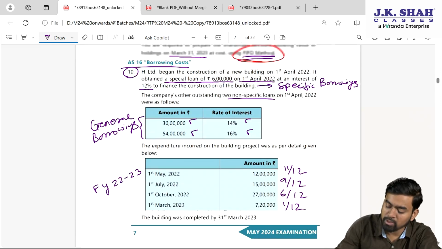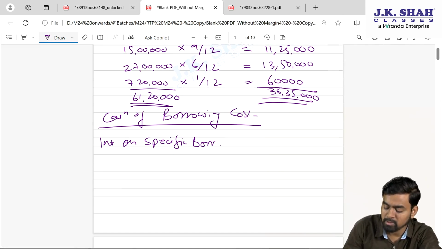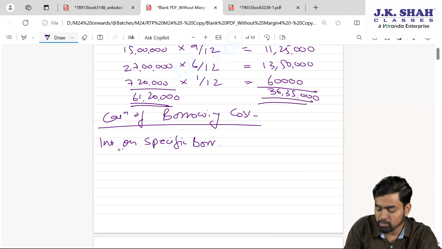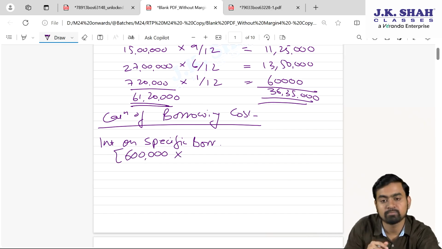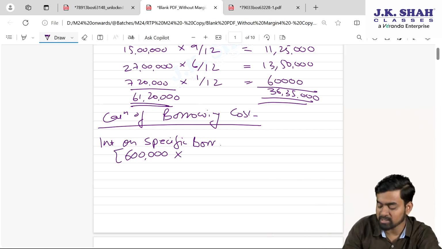So my specific borrowing in the question is how much? 6 lakhs. You can check, and the rate is 12%. We spend on average 36 lakh 35,000 during the year. So 6 lakh rupees first we presume that we have incurred for the building. First we spent our specific borrowing, 6 lakhs into 12%, which comes to, my dear students, 72,000.